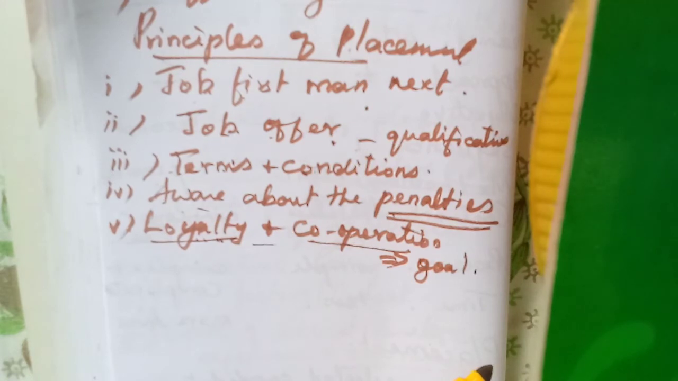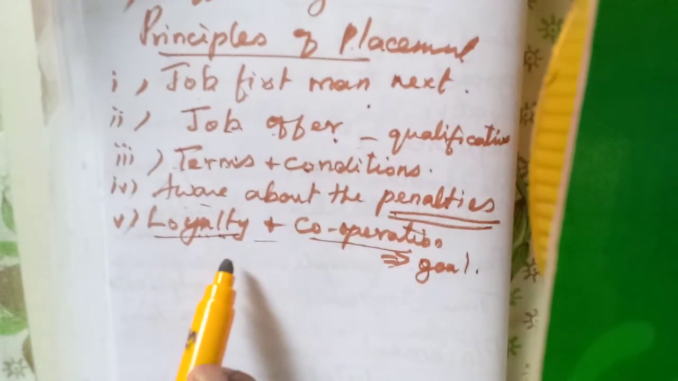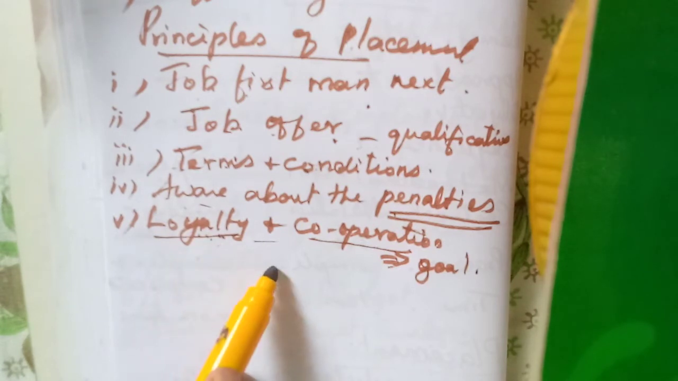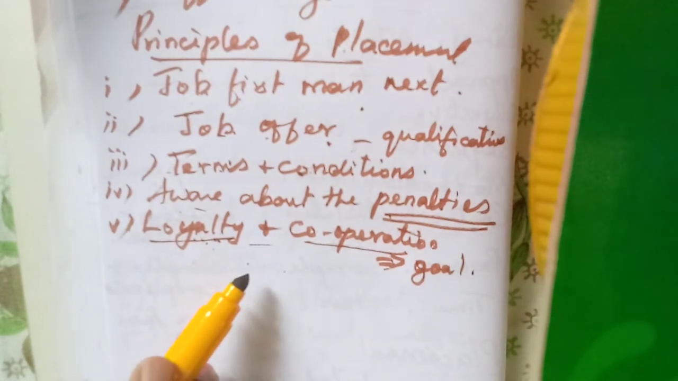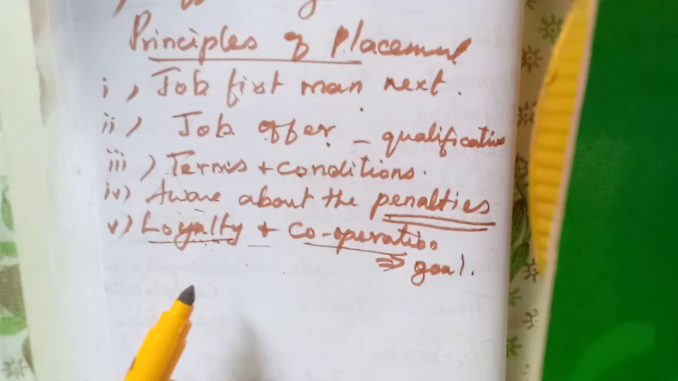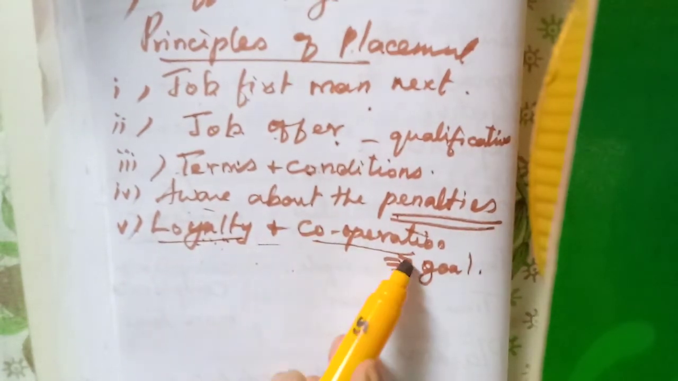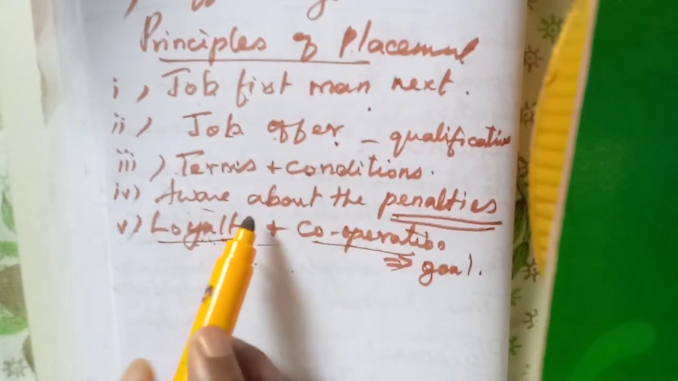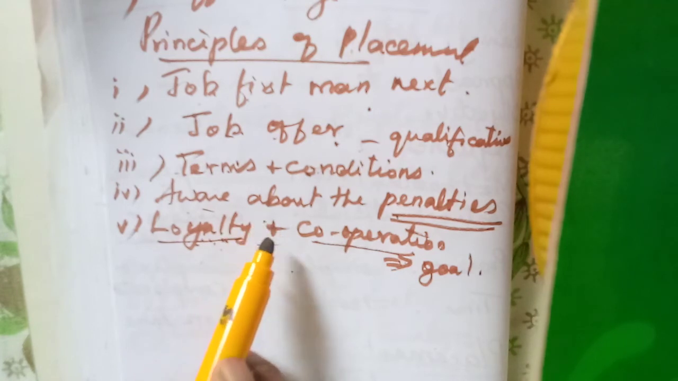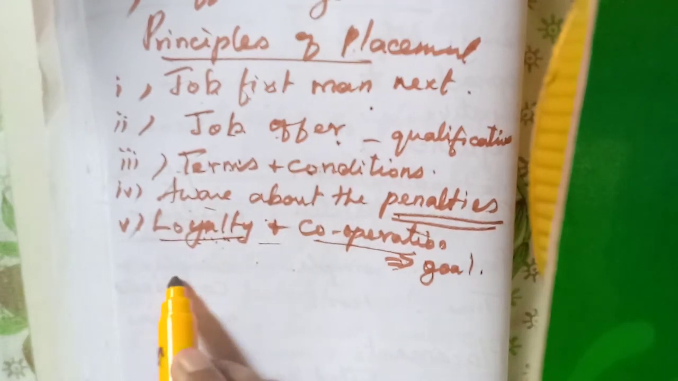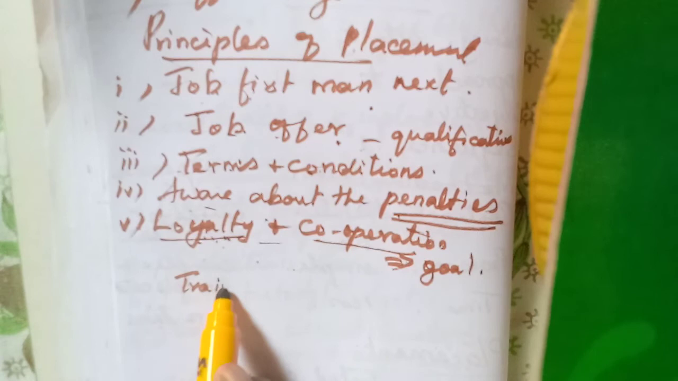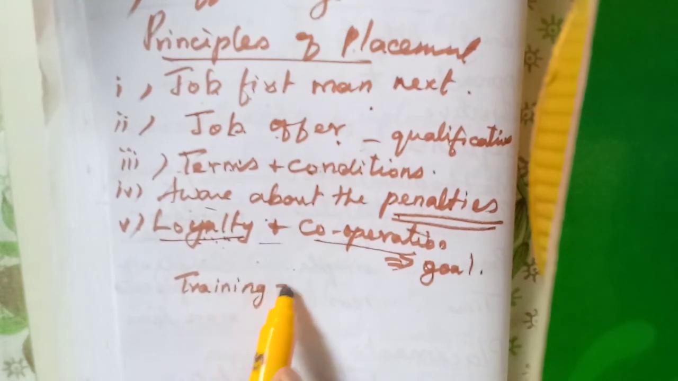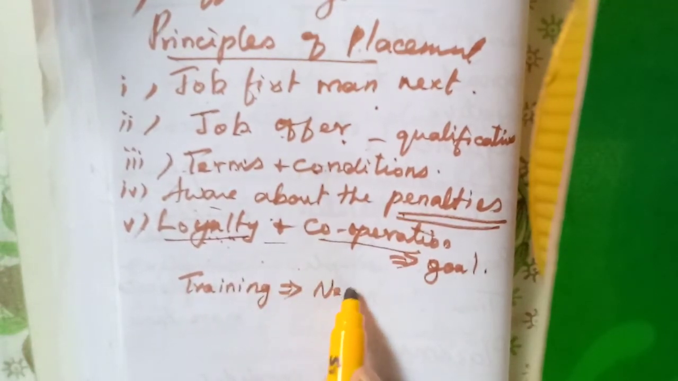Okay, so after placing, in the next chapter we are going to see, once they have been placed, what they have to do. They have to work loyally in order to achieve the goal. They must be well known about the job. For that they may provide some training also. This training will be learned in the next lesson.